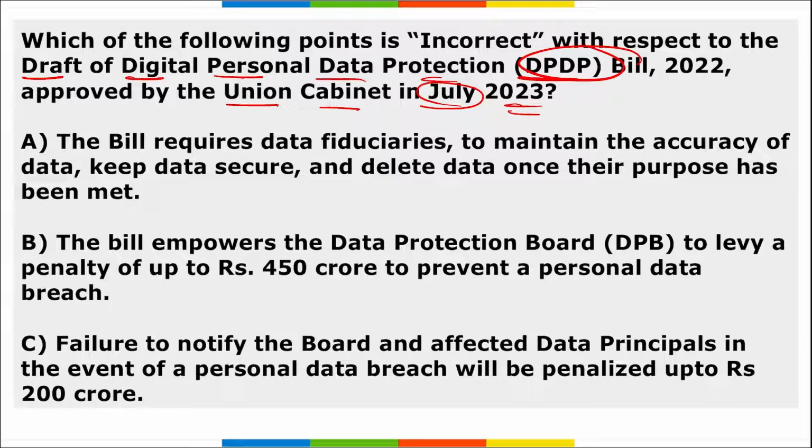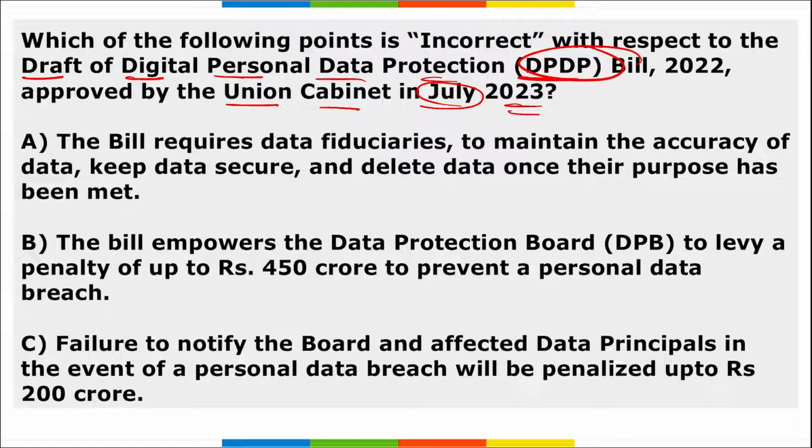The main aim of this bill is to provide consent-based data collection techniques. If any organization fails to comply with these guidelines, then they will be charged heavily, right? And the data will be only collected by providing the right guidelines to both the government and the users. This bill requires to maintain accuracy of data, keep the data secure, and delete the data once their purpose has been met.